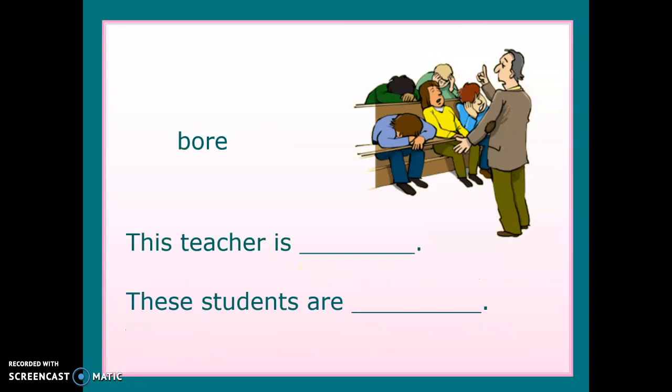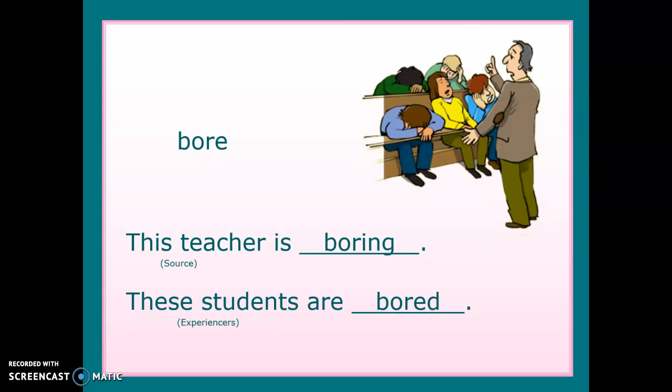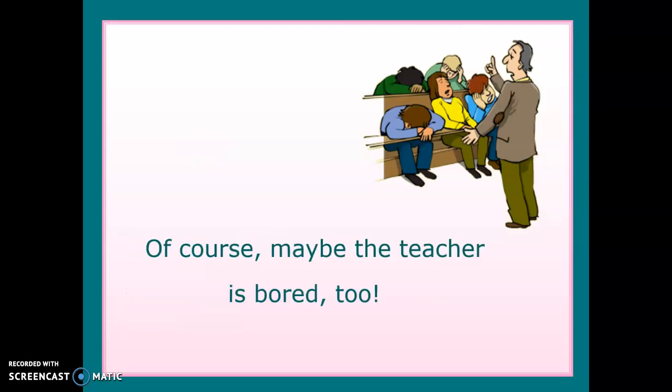And then I have bore. So this teacher, is the teacher the source or is the teacher the experiencer? Are the students the source or are the students the experiencers? Well, I can have this teacher is boring and these students are bored, okay? But, of course, the teacher can be bored as well, right? Entonces, en este caso, the teacher would be the experiencer porque los estudiantes son los causantes, son la fuente de la emoción. So I can have it the other way around.